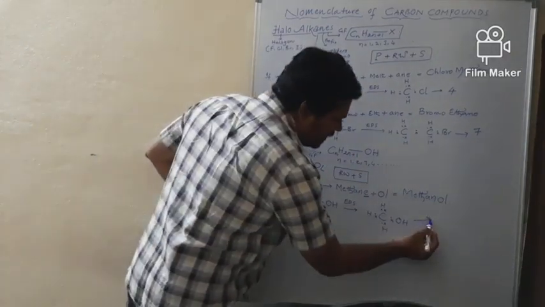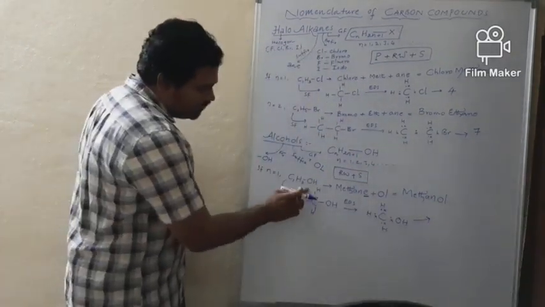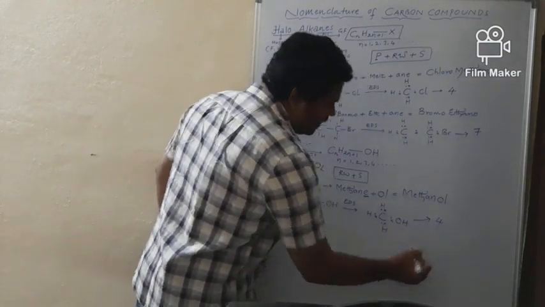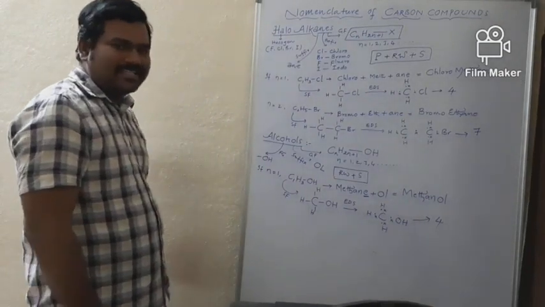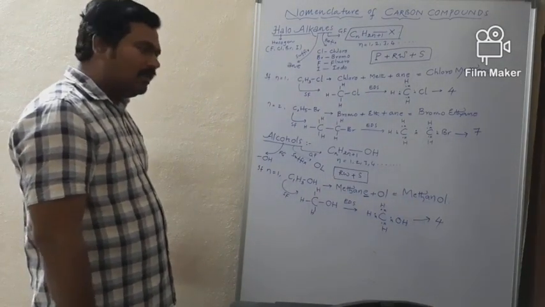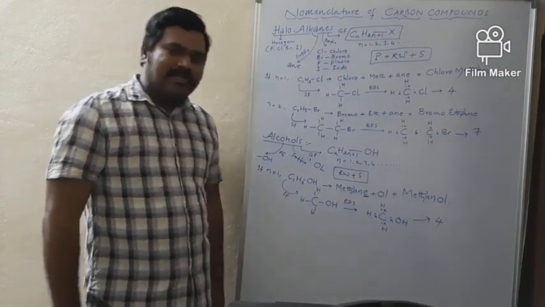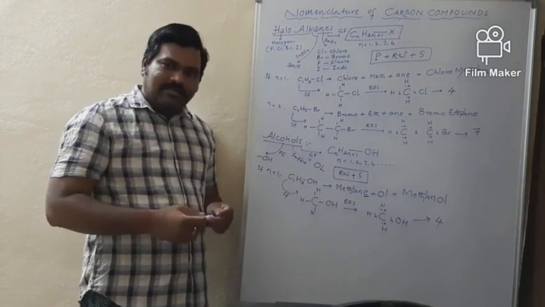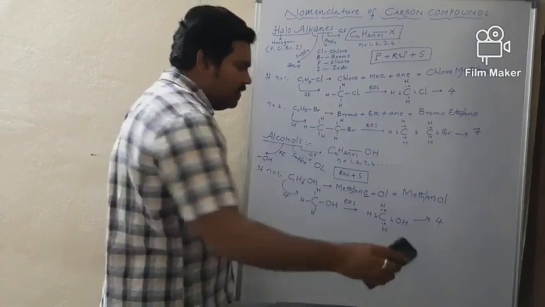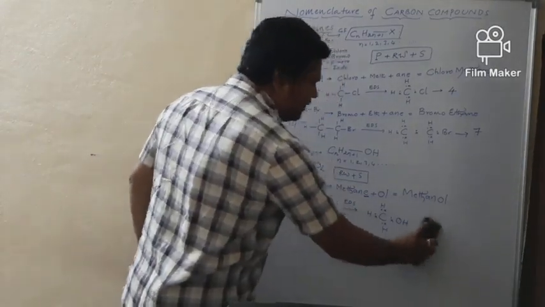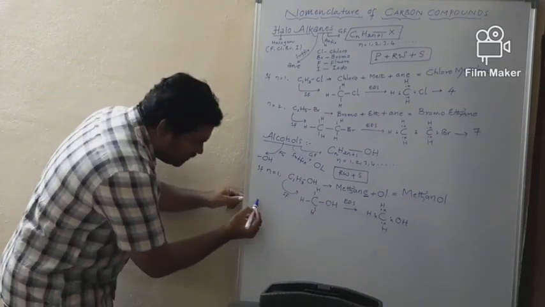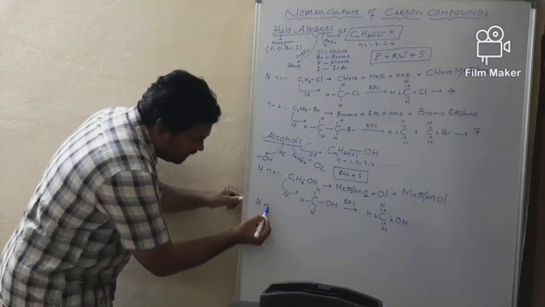And now calculate the number of bonds. 1, 2, 3, 4. How many bonds are there? 4 bonds. So this is about the first member of alcohol. What is that, my dear students? Methanol. So methanol is the first member of alcohol. Like that you try. Let me try the second one.